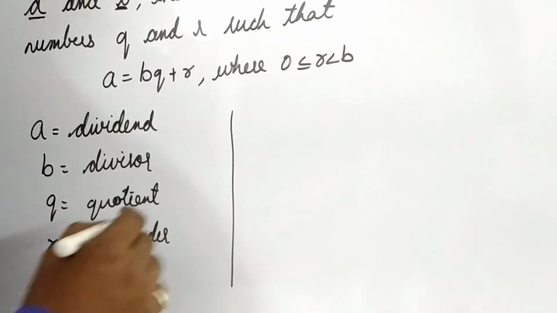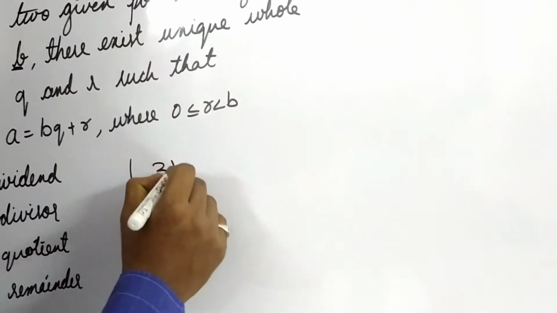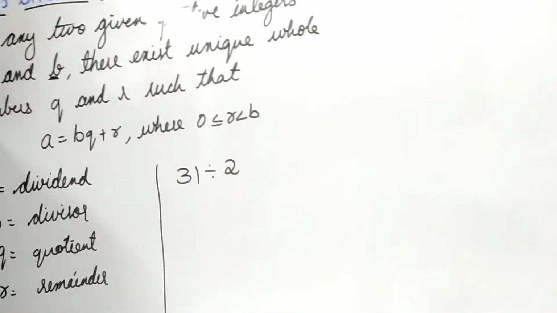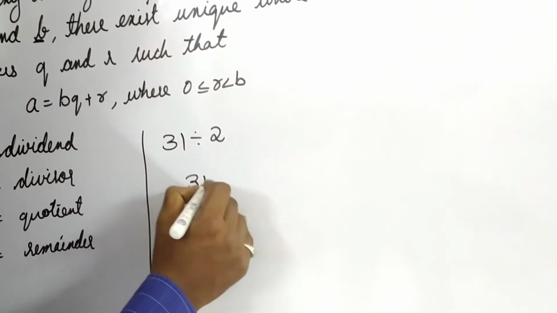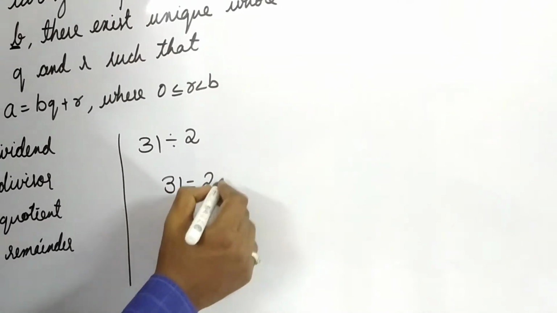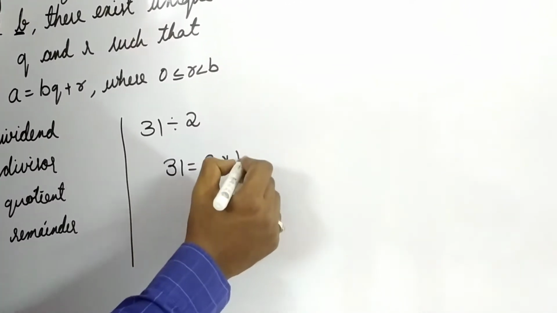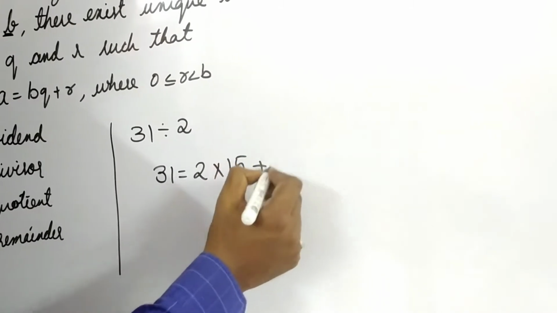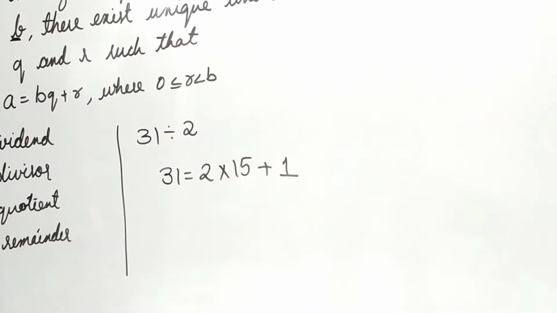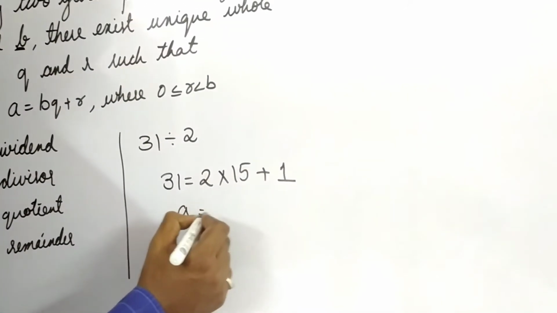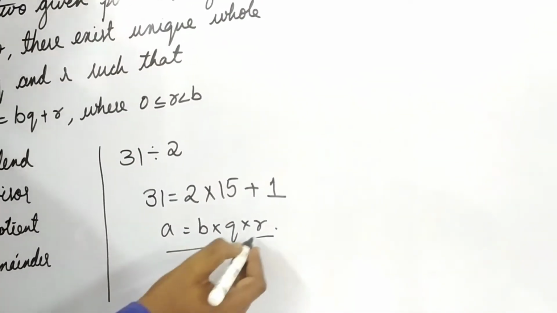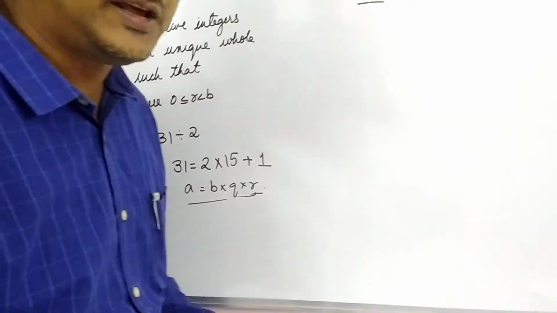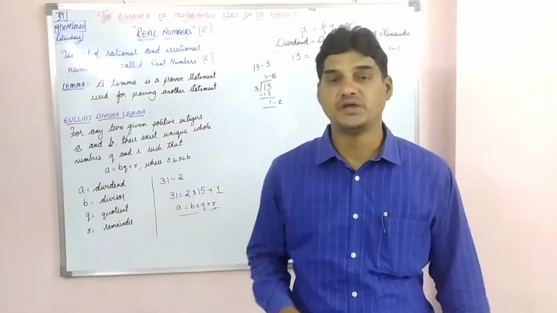Suppose an example, we will do 31 divided by 2. So what is the dividend here? Dividend is 31. 31 is equal to, divisor is 2, 2 15s are 30 plus how much is the remainder? 1. So A is equal to B into Q plus R. Now did you understand the sequence? A is equal to BQ plus R.